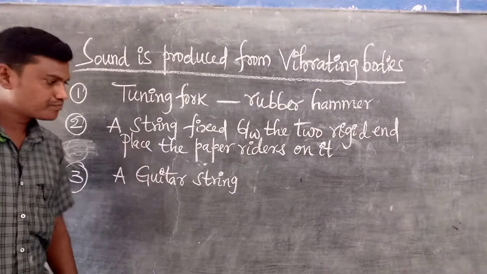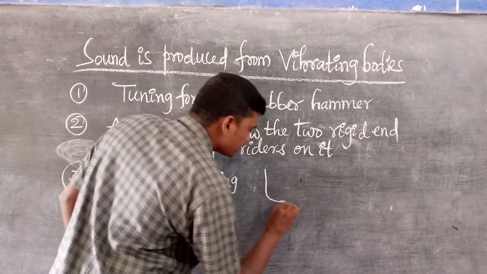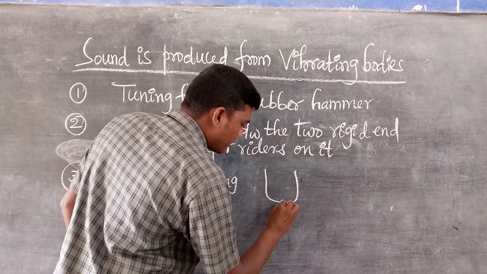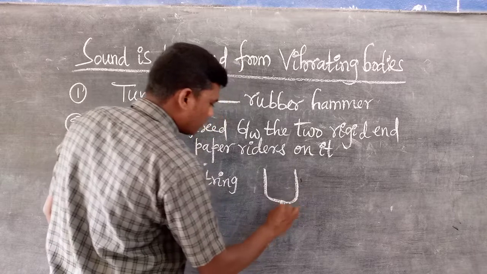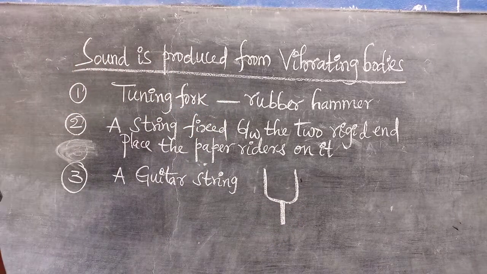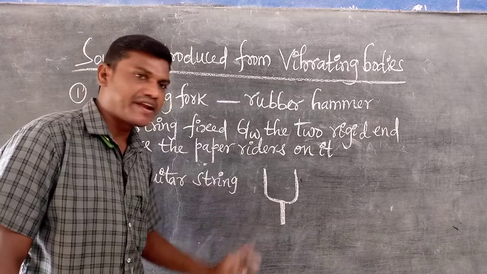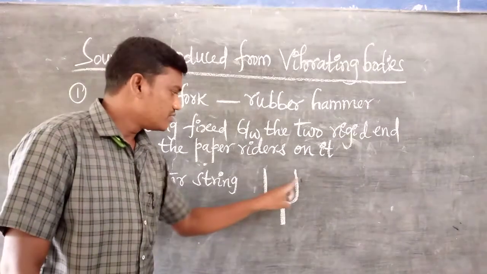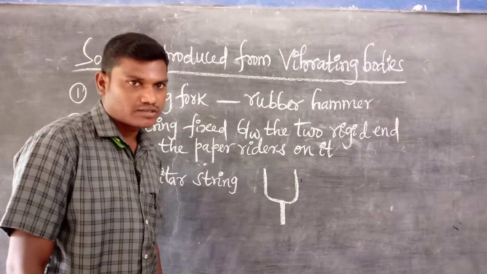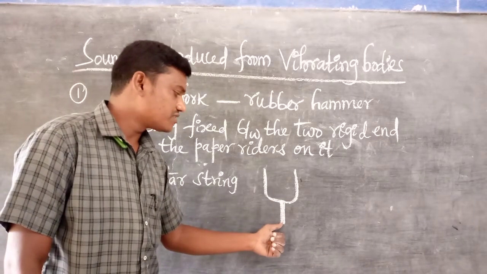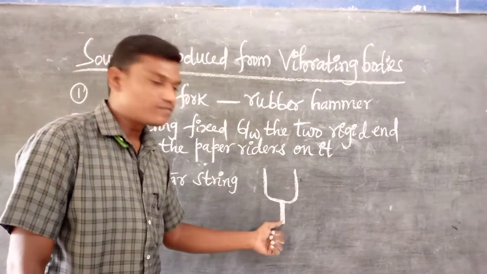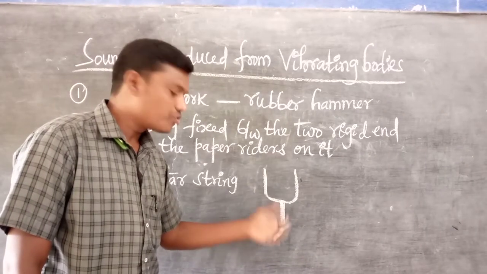Tuning fork. It is the shape of the tuning fork. So what is the shape? It appears like a U shape. It has one handle. These two are called prongs.